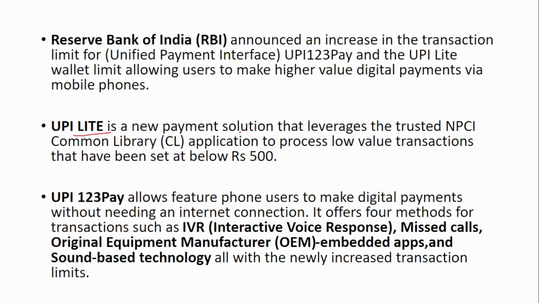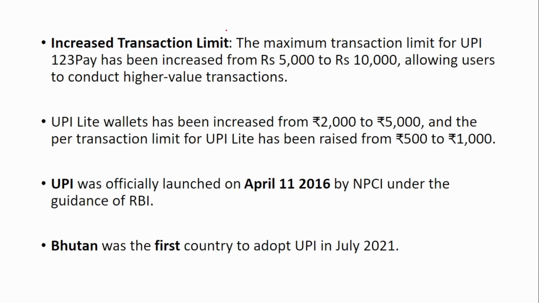So UPI Lite is a new payment solution that leverages the trusted NPCI Common Library application to process low value transactions that have been set at below 500. And UPI 123 Pay allows feature phone users to make digital payments without needing an internet connection. So the increased limit, if you see UPI 123 Pay, the maximum per transaction limit has been increased from 5,000 to 10,000, and UPI Lite wallet has been increased from 2,000 to 5,000.